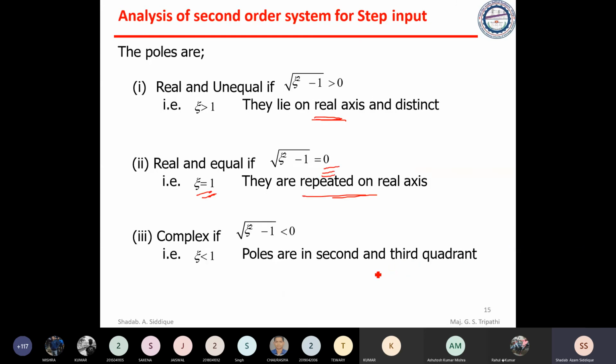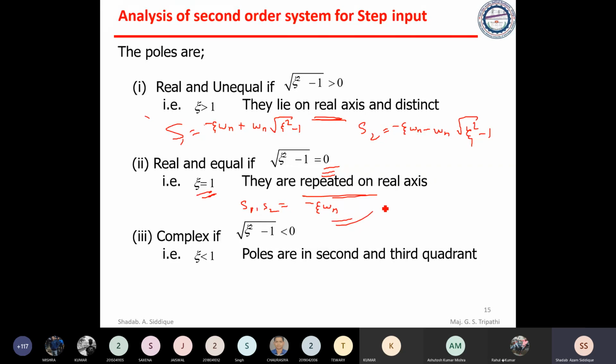The roots are s1 equal to minus zeta omega n plus omega n root of zeta square minus 1, and s2 equal to minus zeta omega n minus omega n root of zeta square minus 1. But here s1, s2 will both be minus zeta omega n only.